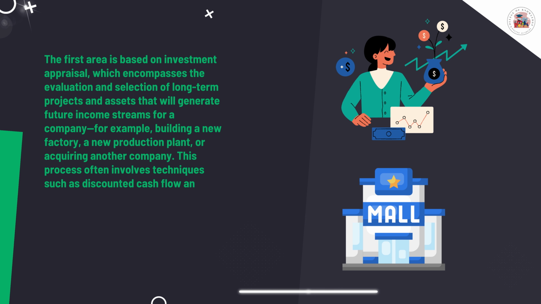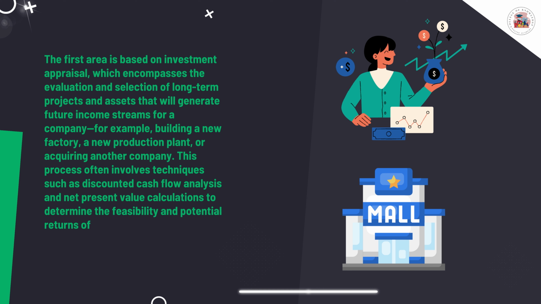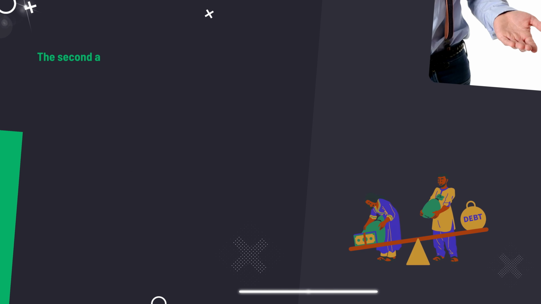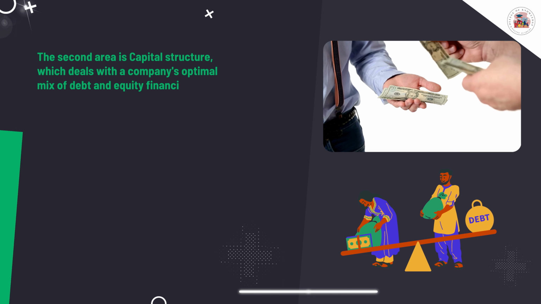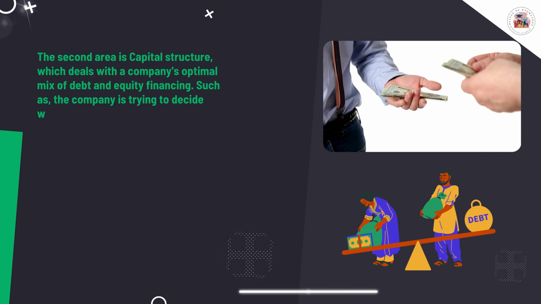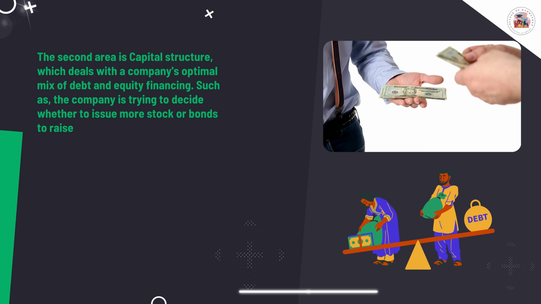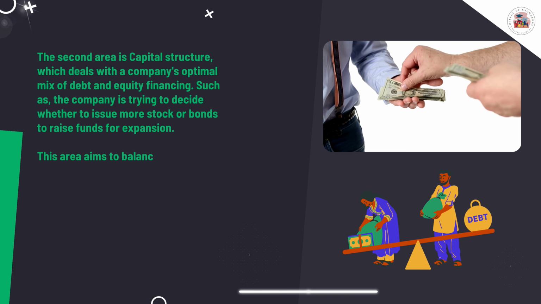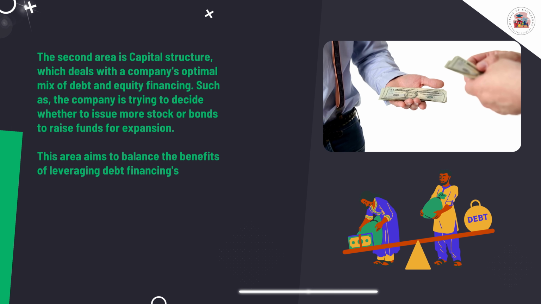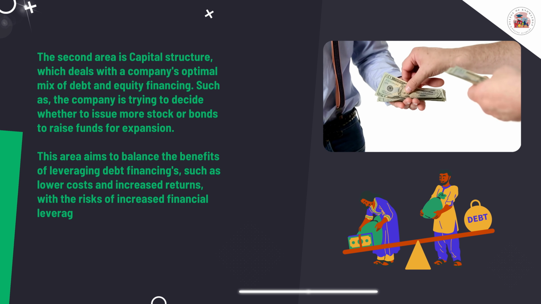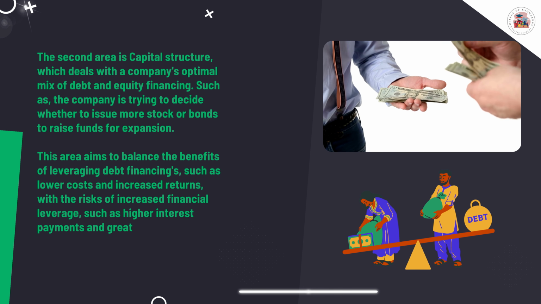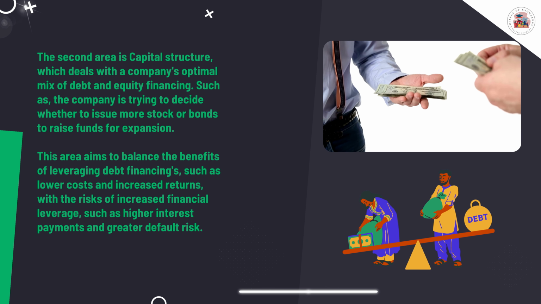This process often involves techniques such as discounted cash flow analysis and net present value calculations to determine the feasibility and potential returns of different investment opportunities. The second area is capital structure, which deals with a company's optimal mix of debt and equity financing. Such as, the company is trying to decide whether to issue more stock or bonds to raise funds for expansion. This area aims to balance the benefits of leveraging debt financing, such as lower costs and increased returns, with the risks of increased financial leverage, such as higher interest payments and greater default risk.